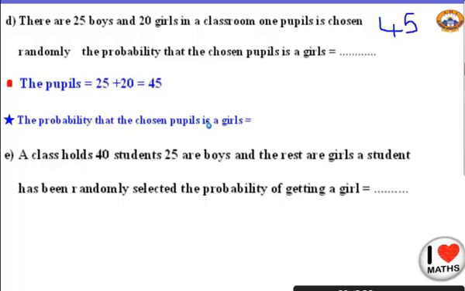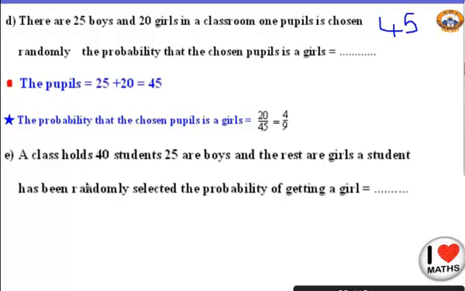And the probability of finding a girl. How many girls do I have in this class? Yes, 20. So it will be 20 over 45. Can I simplify them? Yes, both of them are in the table of 5. So 20 divided by 5 is 4, and 45 divided by 5 gives me 9. This is my answer. Let's go to another classroom.